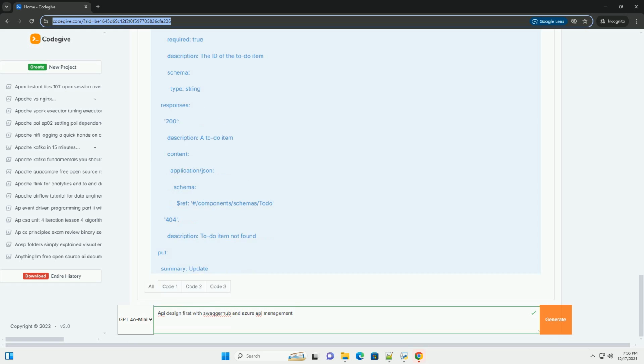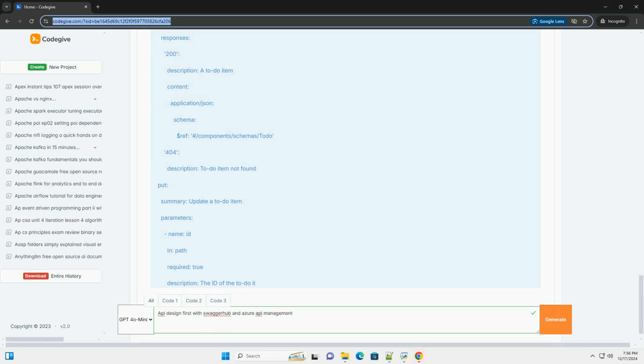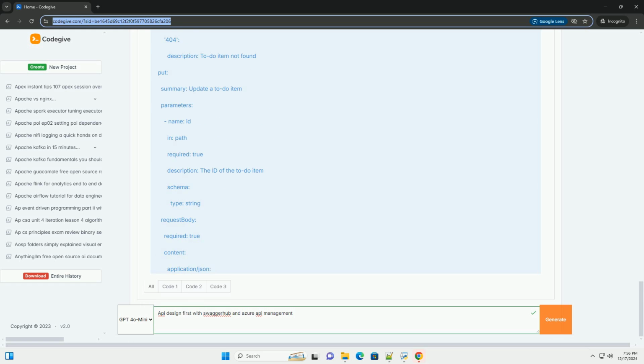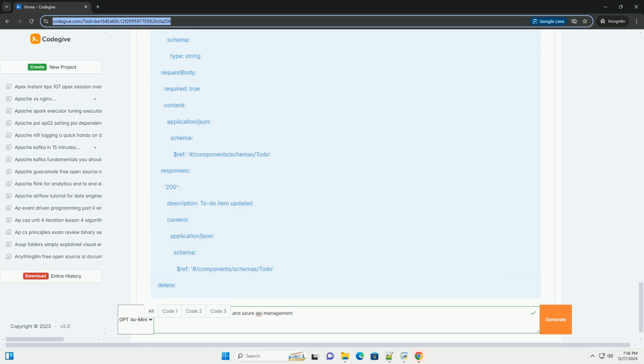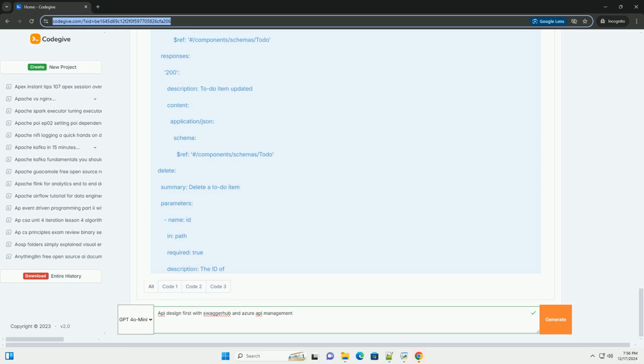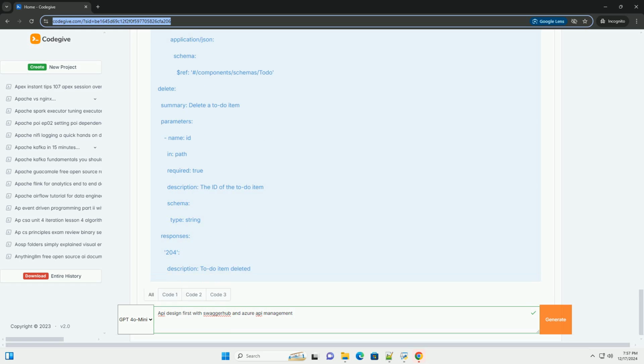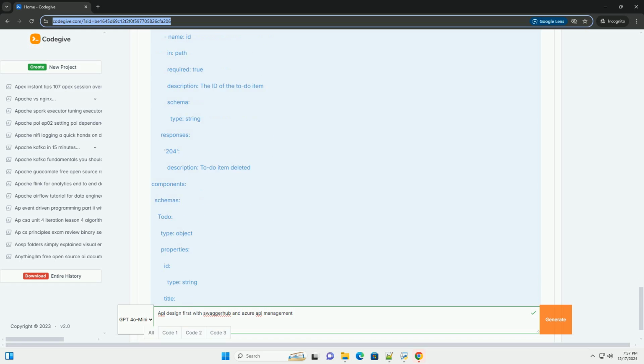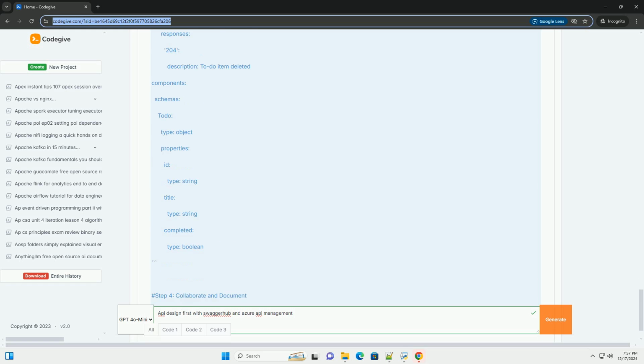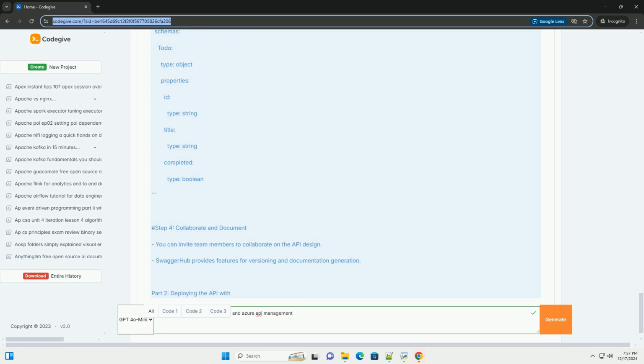Part 1, Designing the API with SwaggerHub. Step 1, Create a SwaggerHub account. 1. Go to SwaggerHub, https://swagger.io/tools/SwaggerHub. 2. Sign up for a free account if you don't already have one.